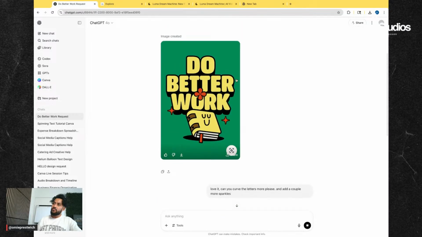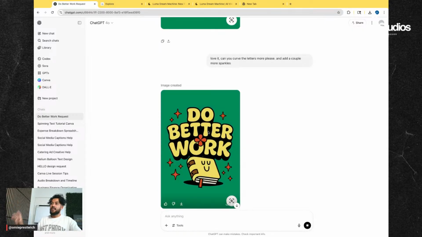All right, so the first one I actually like more because it was straightforward. As it curves the letters and adds more shine, it changed the font. I don't like the flower. It's a little girly, so let's just change it real quick. Say great. Now let's make it more masculine.